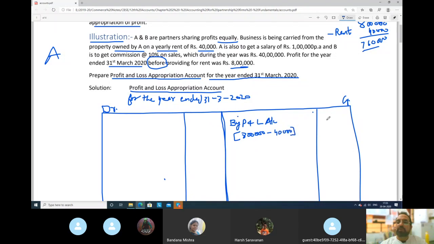Actual profit should have been 7 lakh 60,000 only. Now we know the true profit figure, and now we will do some appropriations here. Appropriation account. So what is appropriation? Appropriation is the profit you have and how you will distribute that profit among the partners under various heads.